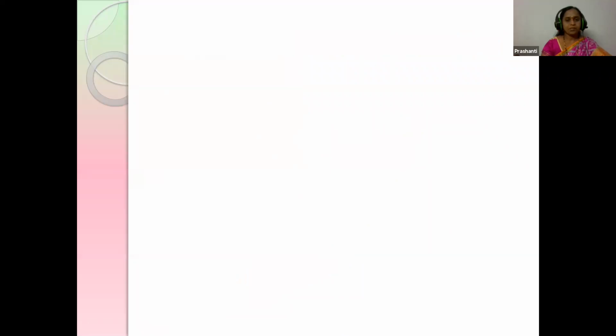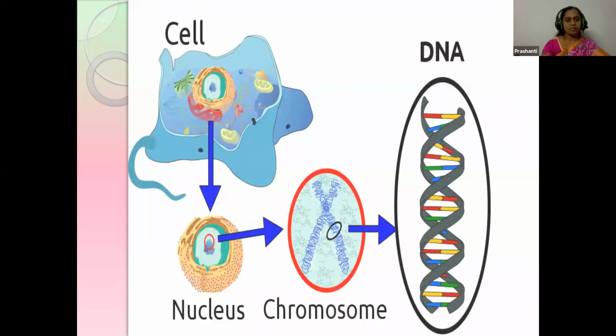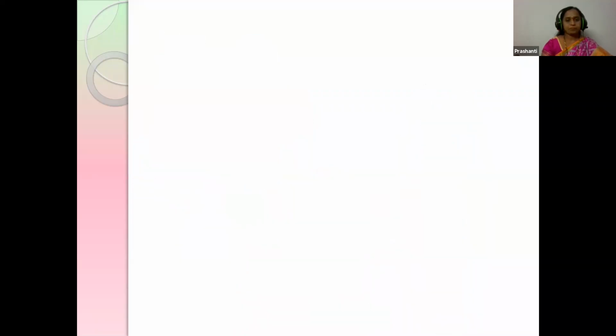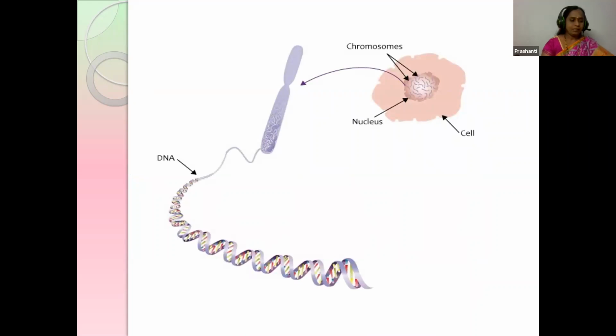When you see a cell, it has a nucleus at the center, and this nucleus has compact closed DNA having chromosomes in it. Genes are sections of DNA. The human genome contains nearly 25,000 genes, and we have two sets of genes, one from either parent.